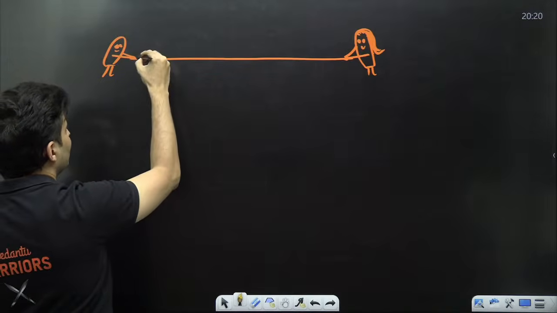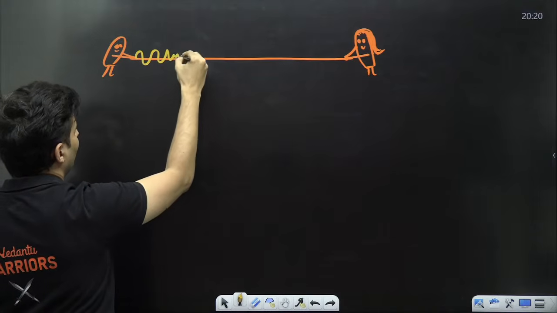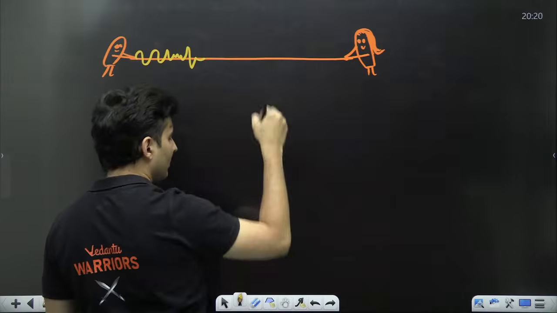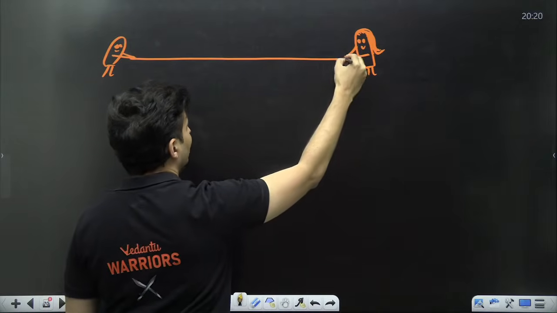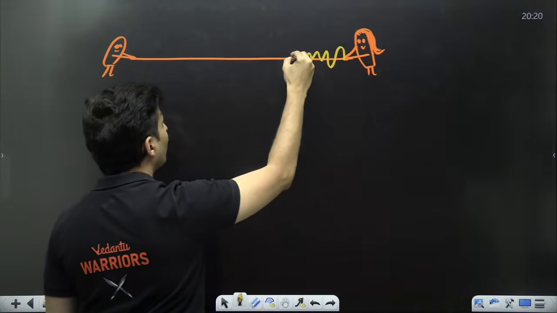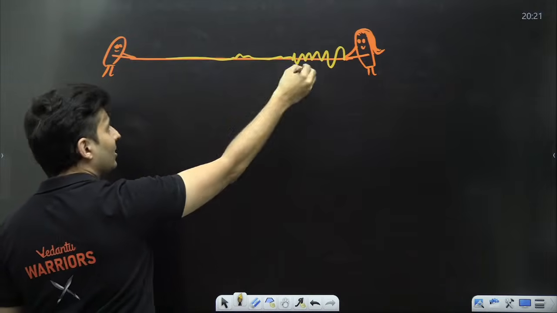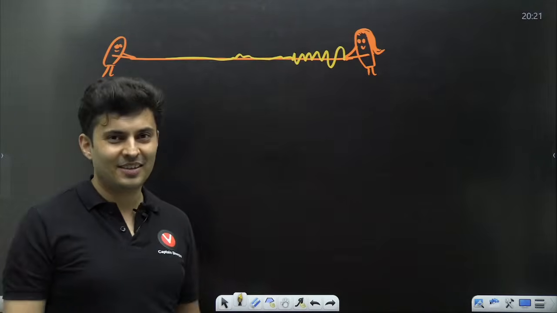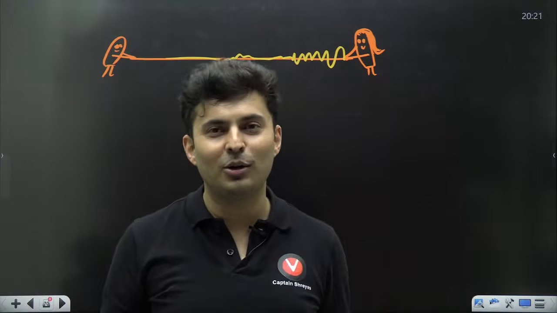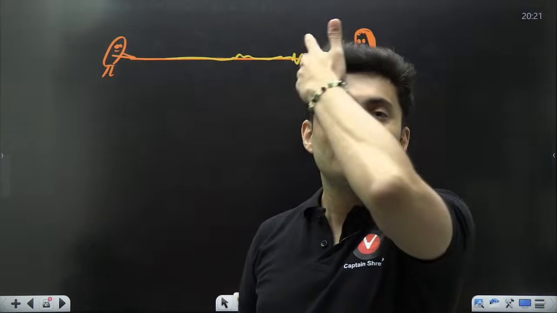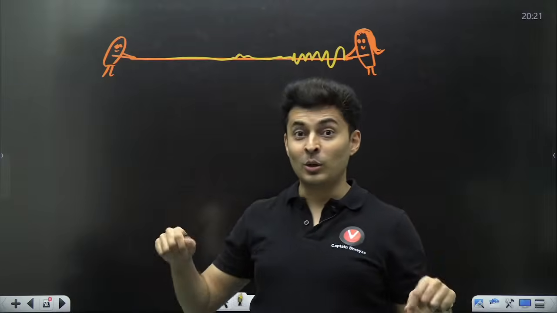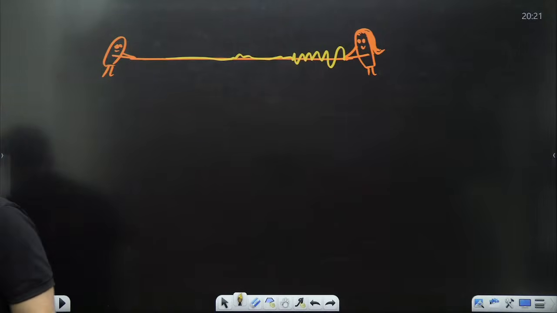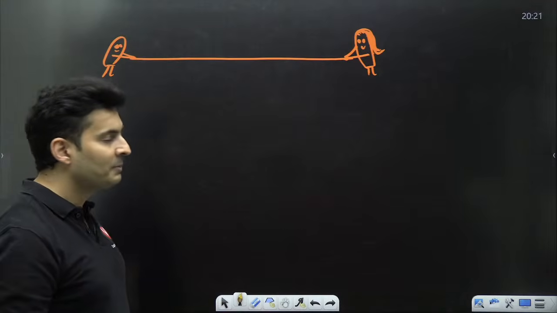Then Pandu says, let's go for a movie. This wave reaches Champa. Champa says, yes, let's go right now. This is that wave, and it reaches Pandu. Understood, my dear students, how they are communicating with each other? Not WhatsApp, not Snapchat, not Facebook, no Instagram. This is wave communication on a string, which only Pandu and Champa understand. That's okay. We are perfectly okay with that.